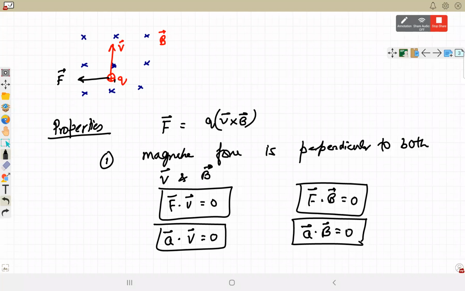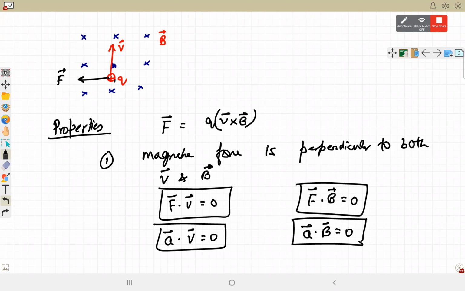So I'll show this on the board. So next is force does not do any work. Work done is 0. What was the work energy theorem? Anyone? What was the statement of work energy theorem? The change in kinetic energy is equal to the work done. No, not the rate of change of kinetic energy. The total work done is equal to change in kinetic energy. Right.